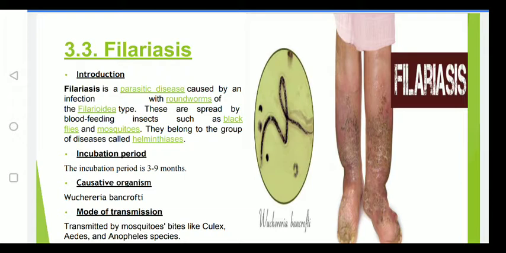Then the mode of transmission. It is transmitted by mosquito bites, especially 3 species: the first one is Culex, the second one is Aedes and the third one is Anopheles. Filariasis is transmitted by mosquito bite only.